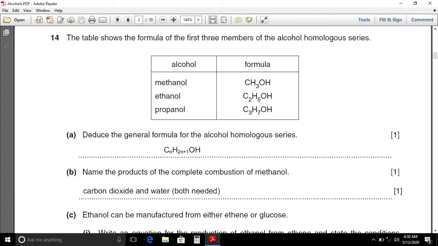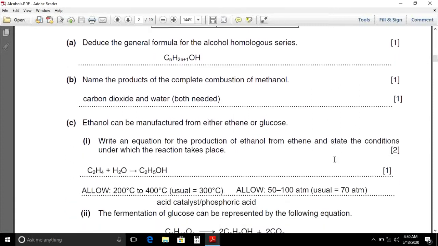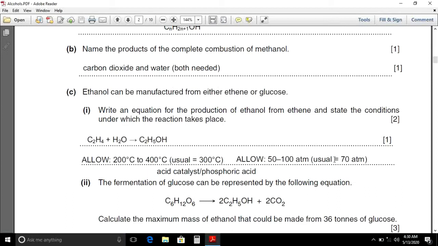Question 14b part, name the products of the complete combustion of methanol. Alcohols contain carbon, hydrogen and oxygen. On combustion, they always produce carbon dioxide and water.